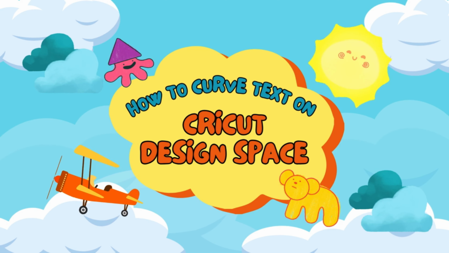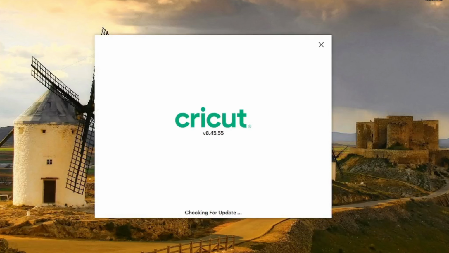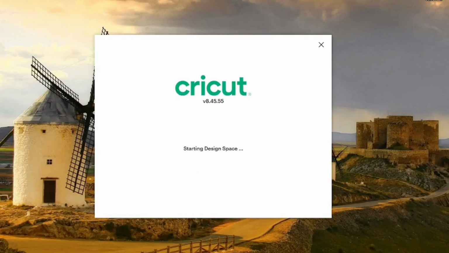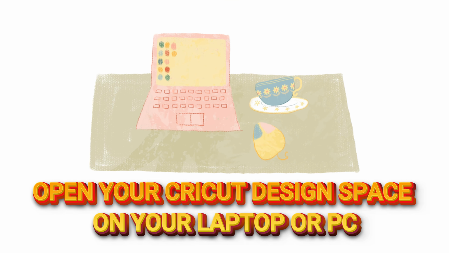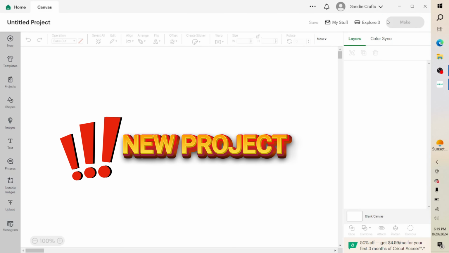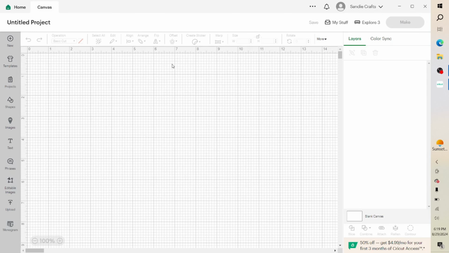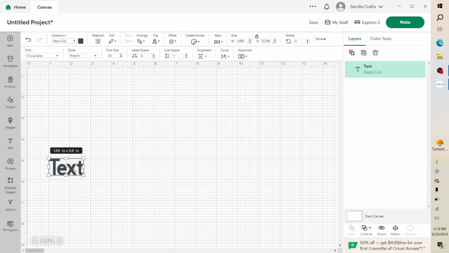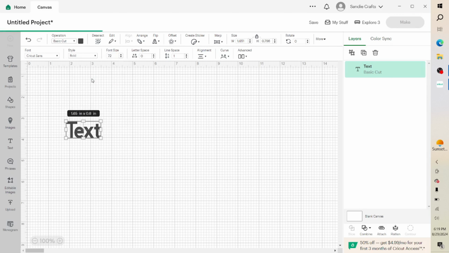Today we're learning how to curve text on Cricut Design Space. So first, open the Cricut Design Space on your laptop or PC. Next, open a new project by clicking on the upper right corner of your Cricut Design Space. Open up a text box. I like it bold, but you can keep it regular if you want.